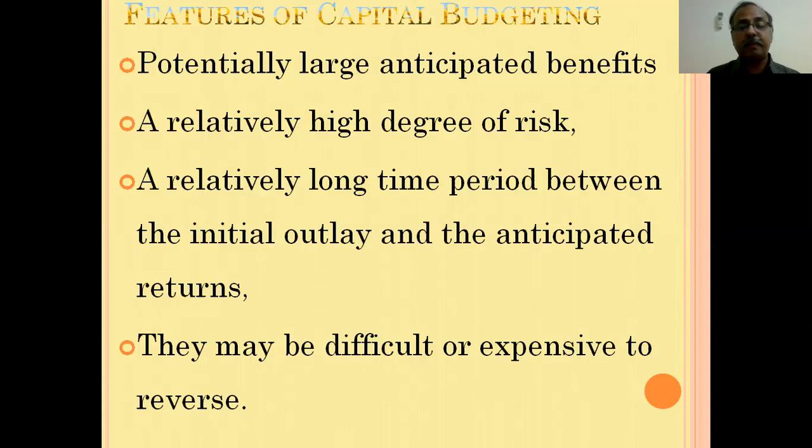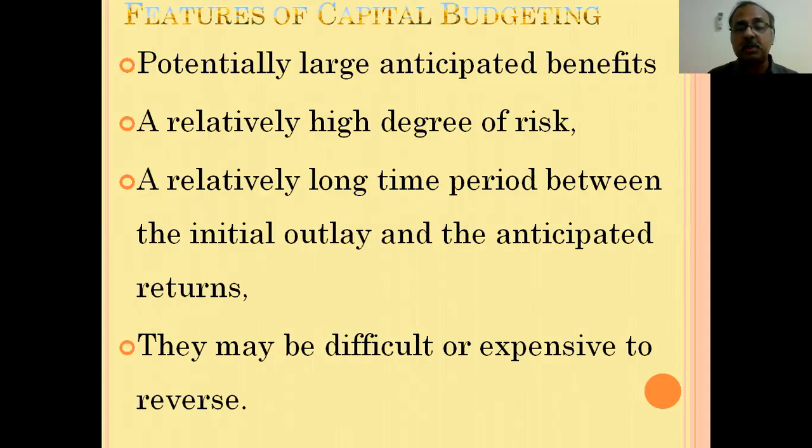Even if we put the reverse gear, the company or the investor will lose a lot of capital resources. So it is very expensive to reverse, because we will lose whatever investment we made.